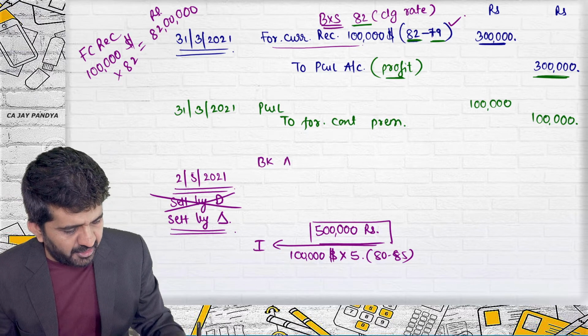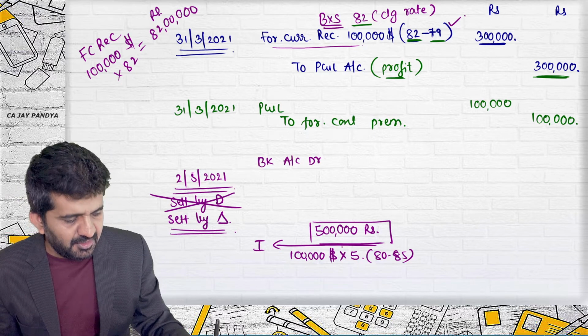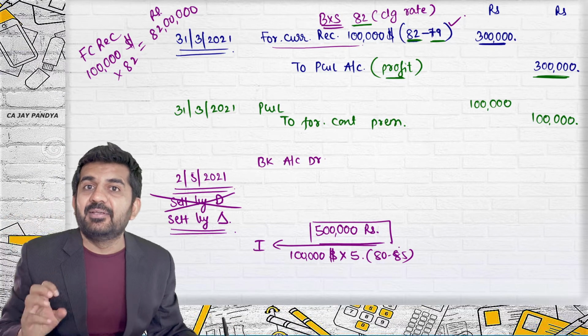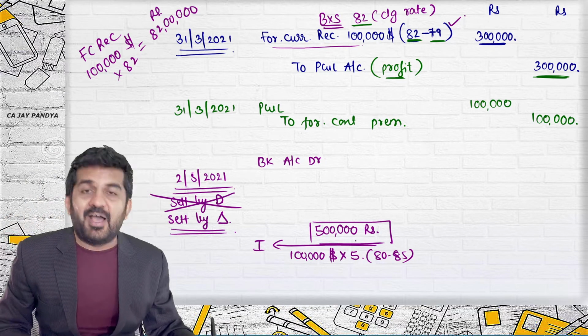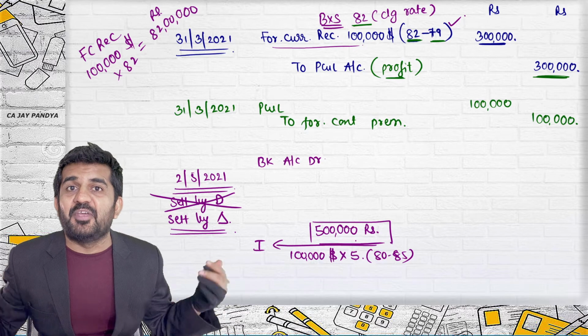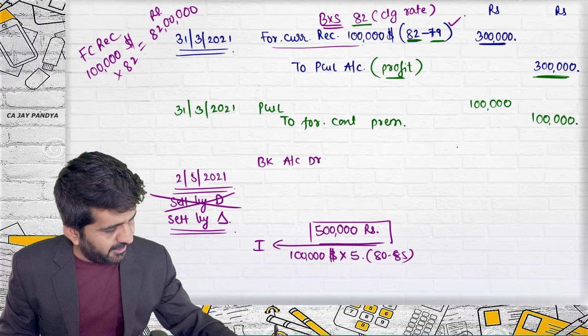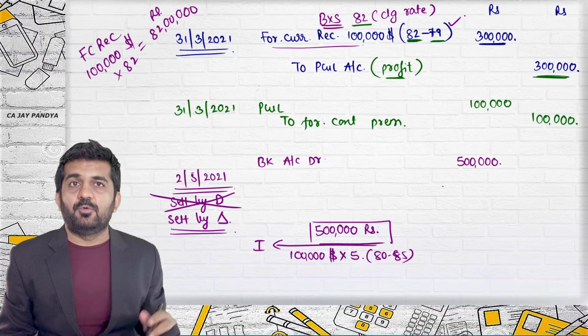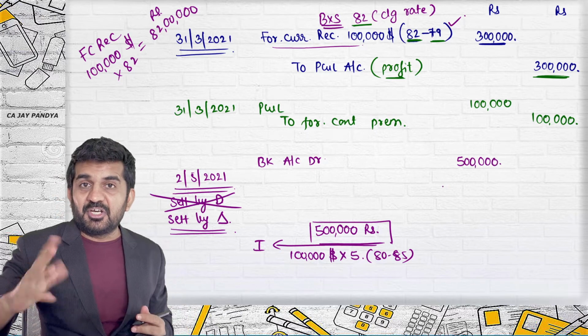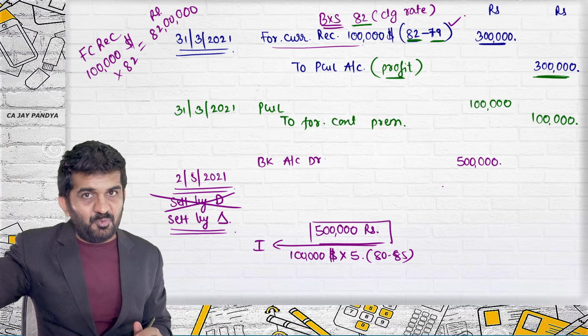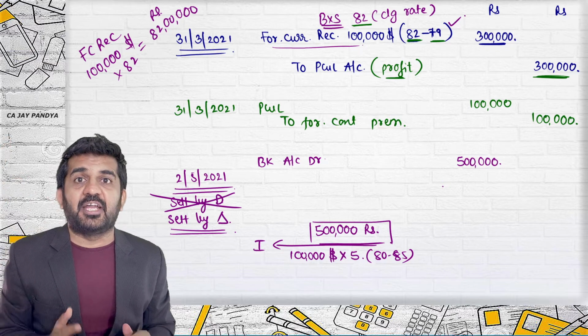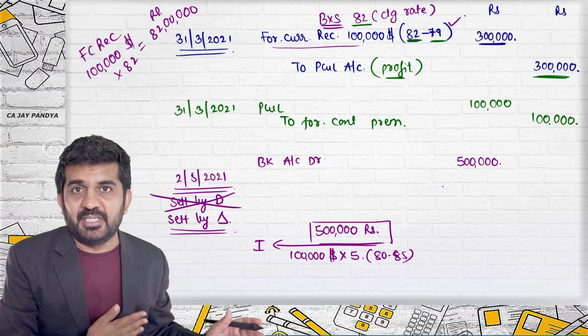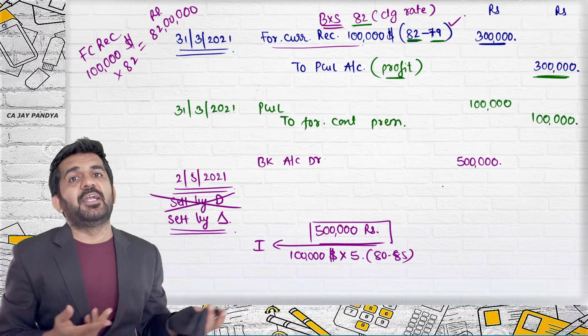Bank account debit. This is the only thing happening. We are going to receive 5 lakh rupees free of cost because we have entered into some type of contract. All right. See, here comes the magic. Up till now, we have passed all the journal entries thinking that we are going to do settlement by delivery. But ultimately, the settlement is done by differences.